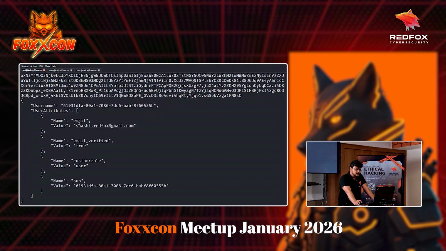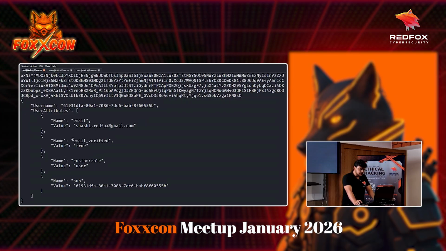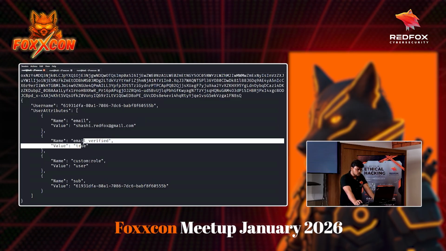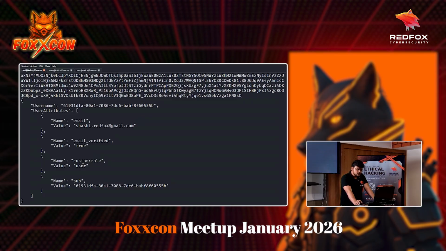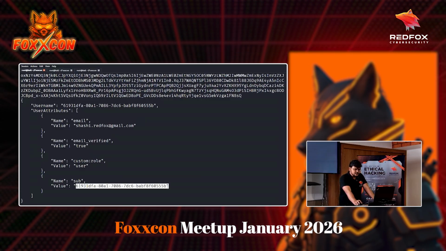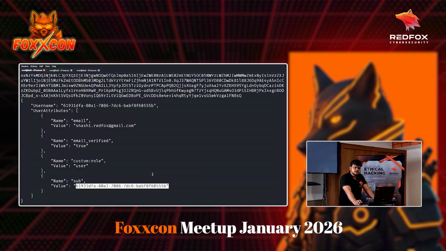As you can see, I just received my attributes. The email is this one. The email verified attribute is true because I just verified using the OTP that I received. This is the custom role that I have, user, and I think this is the subject identifier, which maybe uniquely identifies the user in an identity pool.